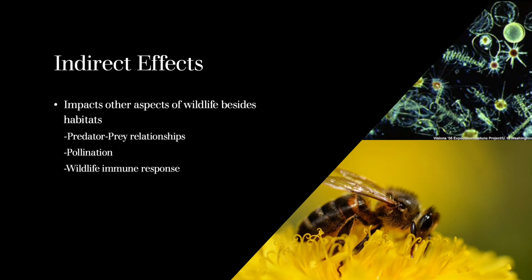Although it is pretty evident how pesticides impact wildlife habitats, there are many other aspects that are also experiencing repercussions of pesticides, specifically in the interactions between wildlife. Parasite-host interactions, predator-prey relationships, and pollination are all being impacted by pesticide use. Pesticides impact immune responses for wildlife. For example, oysters exposed to DDT, amongst other things, were susceptible to fungal infections.